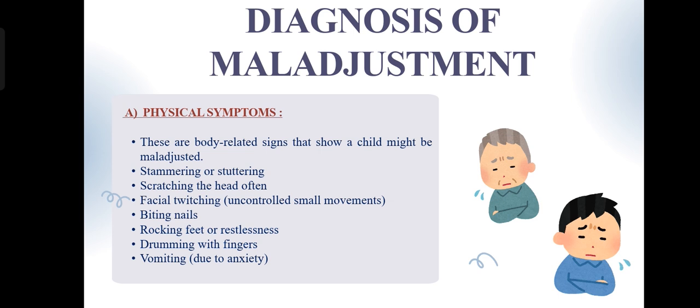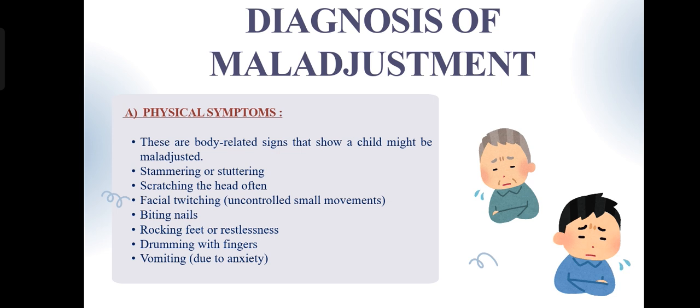The first one is physical symptoms. These are bodily signs that reflect emotional or psychological strain. When children face continuous stress, anxiety, or fear, their body often shows it even before they speak about it.